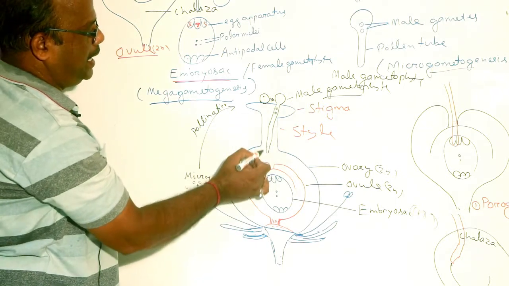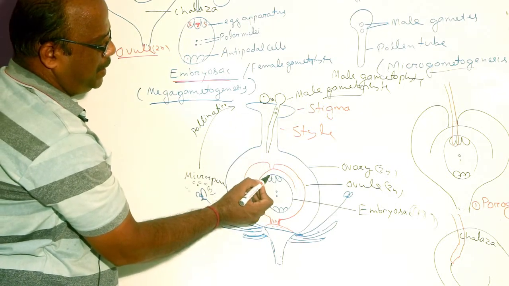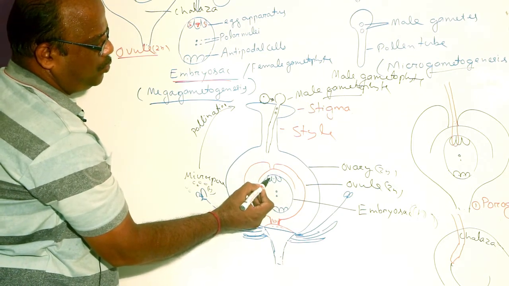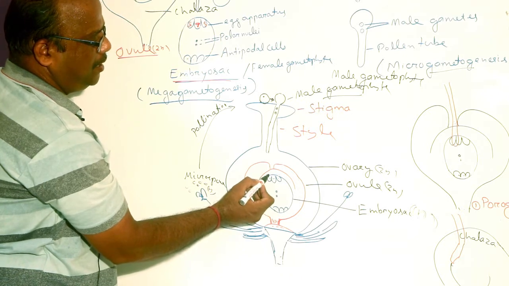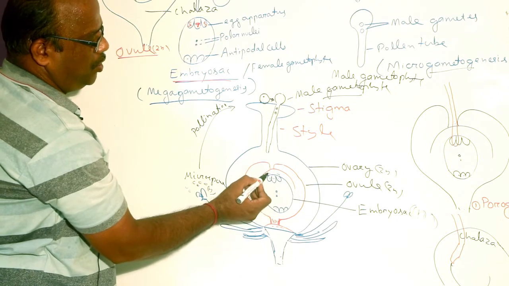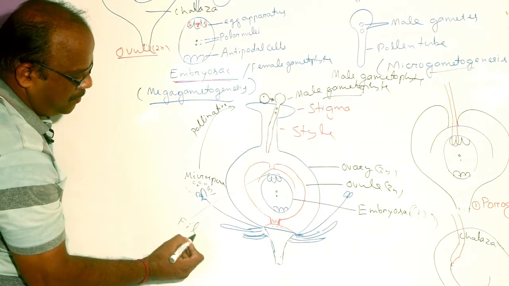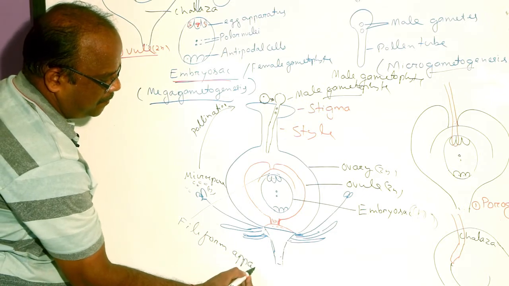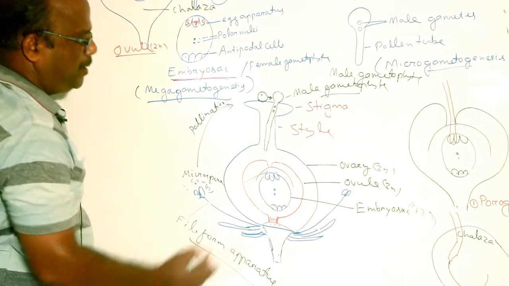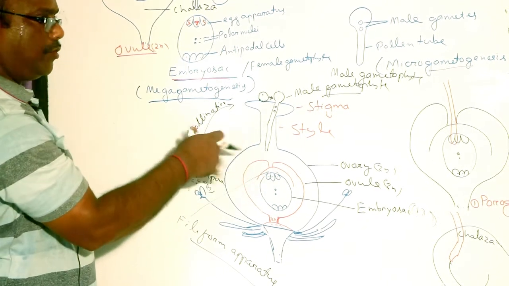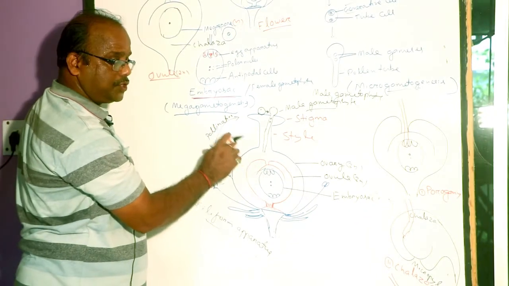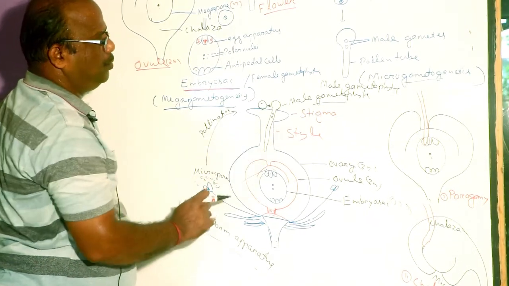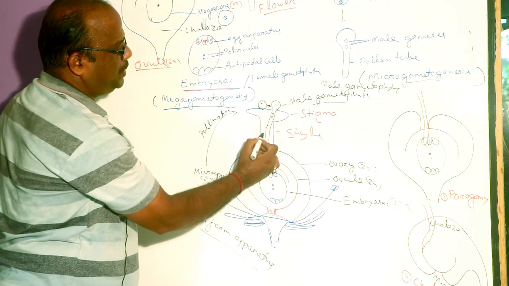Actually, the growth of pollen tube is stimulated by the filiform apparatus of a synergid. Egg apparatus has 1 egg and 2 synergid cells. Each synergid cell produces thread-like projection called filiform apparatus. Filiform apparatus releases some organic substances, especially some sugars. Such sugars stimulate the pollen tube to grow towards ovule. That means pollen tube is chemotrophic in nature.